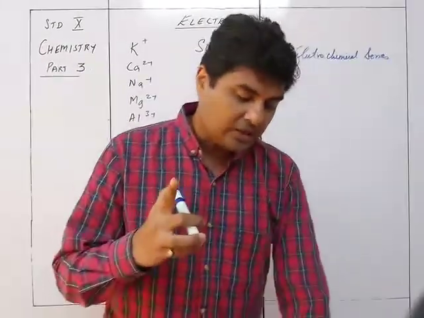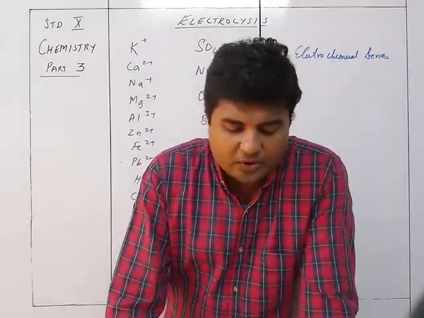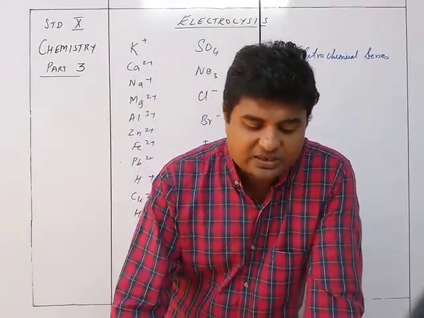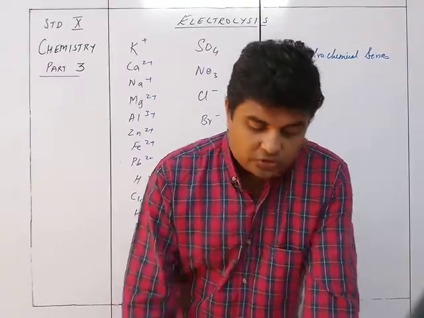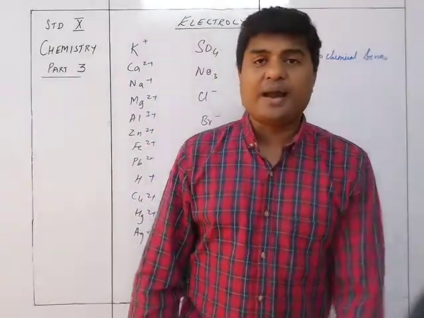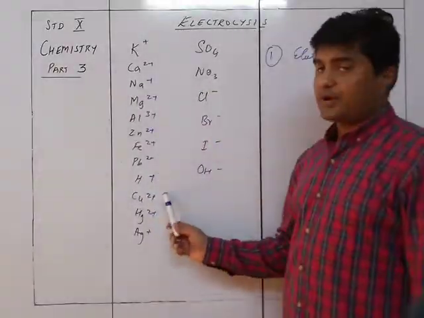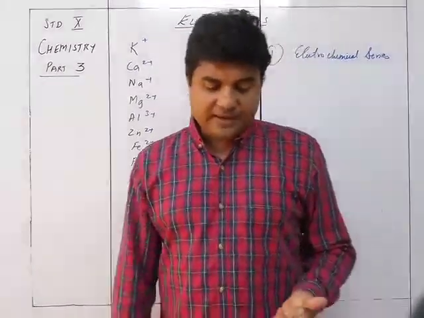The first thing is, the lower the position of the ion forming the element in the electrochemical series, the greater the tendency to be liberated at the respective electrodes. So for the discharge of cations, they will be between copper and hydrogen. If it is between copper and hydrogen, it will be the copper which will be discharged at the cathode.